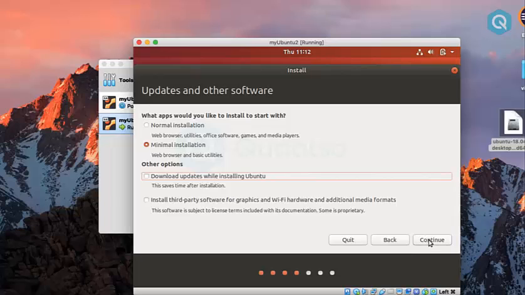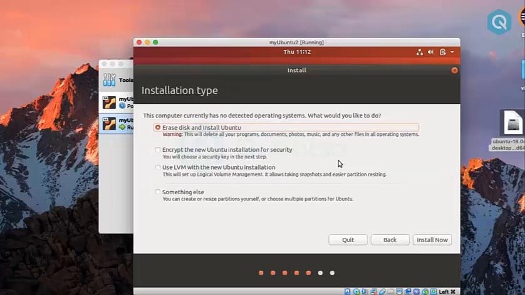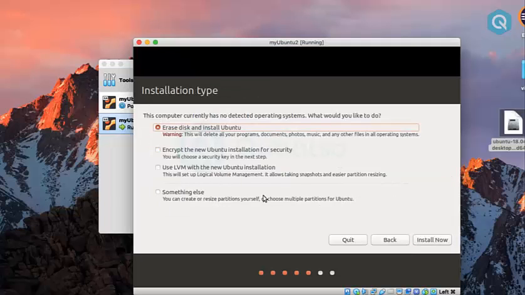Now click on Continue. This is the final screen, in which it will give you a message that it will erase all data on your virtual disk. Don't fear, none of your data is going to be erased. It is going to perform the operation on the newly created virtual disk, not on our actual hard disk. So click on Install Now. After this, it is going to install Ubuntu on your virtual machine.